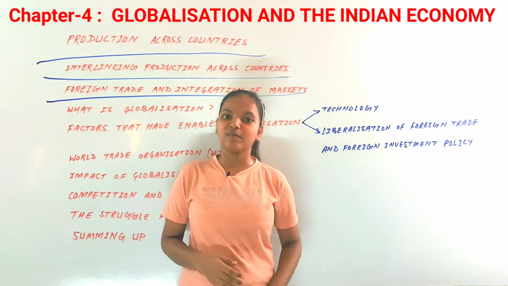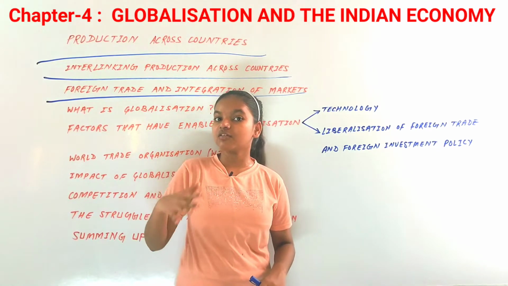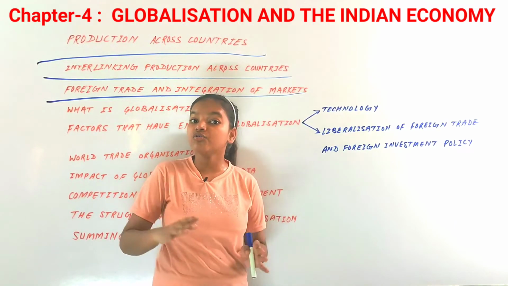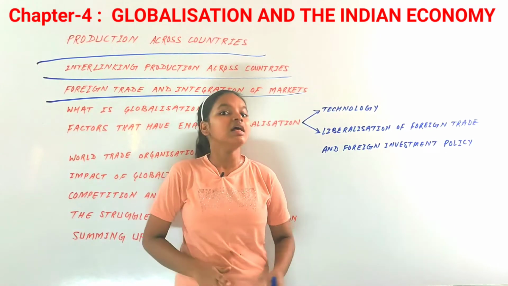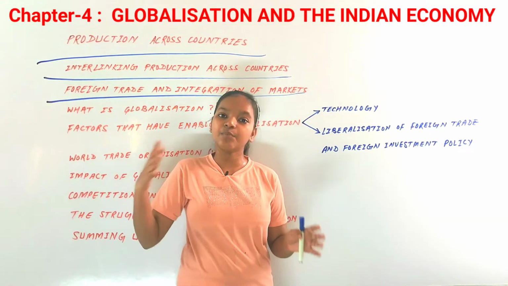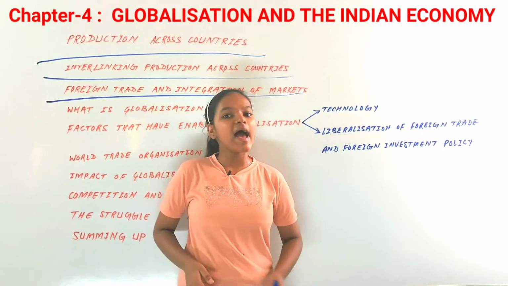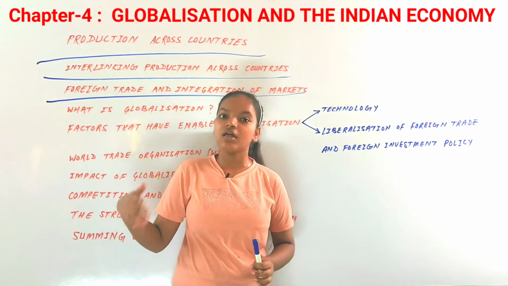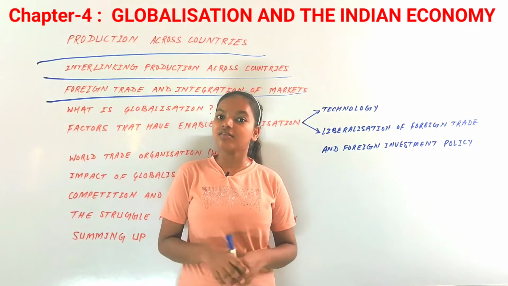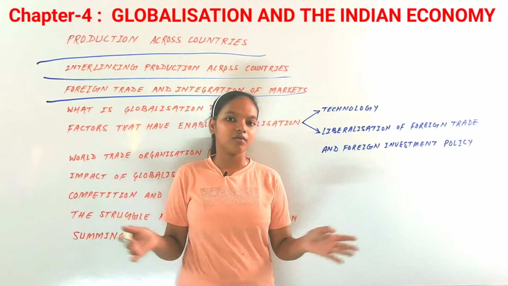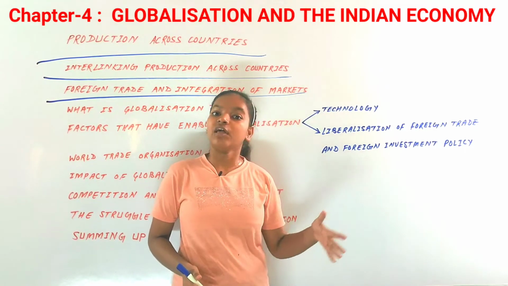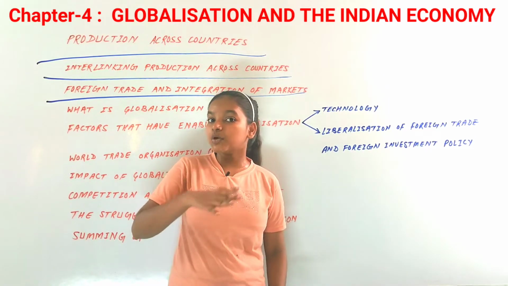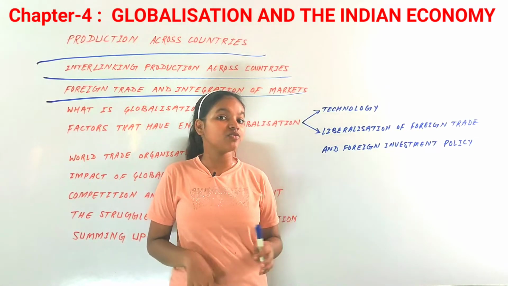Now there could be two aspects. First is that producers would have a chance to reach beyond their domestic markets. That is, they could compete in the international markets, they could go to other countries to sell their product, to show what they have made, and there's also profit for them. If they go to another country for international market competition, their products would be spread all over, and there would be fame and popularity as well. So they would have an opportunity to reach beyond the domestic markets.